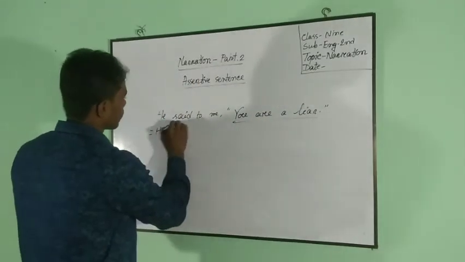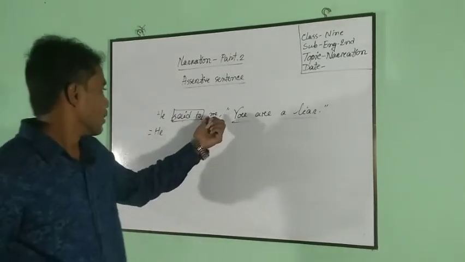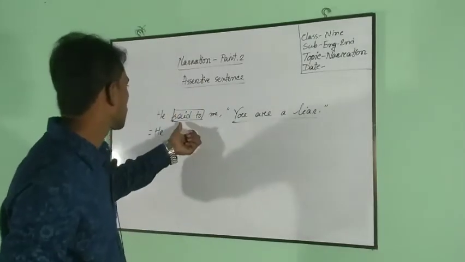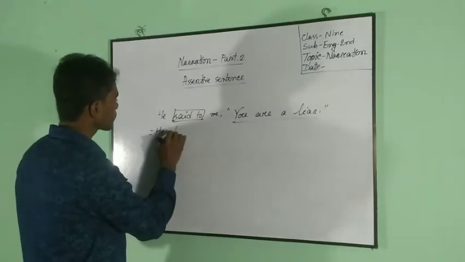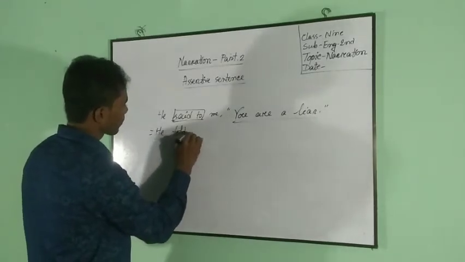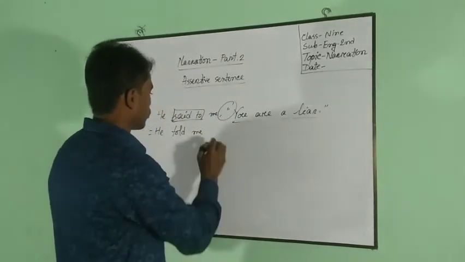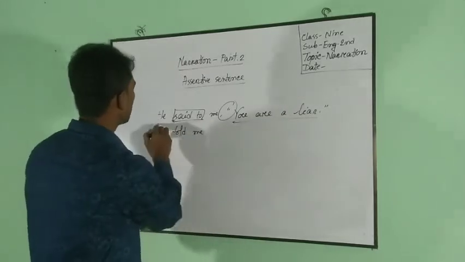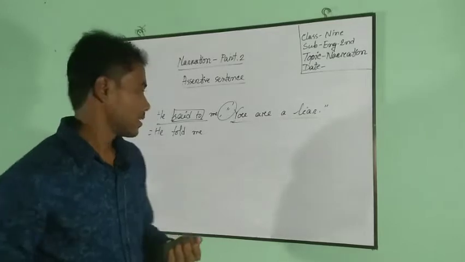At first, we should sense the reporting verb. There is an object after the reporting verb, so instead of said, we have to write told me. After that, we have to use a connector to link the two parts of the sentence. Here, we can use that as a connector.